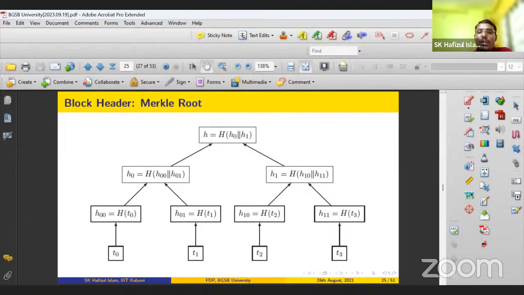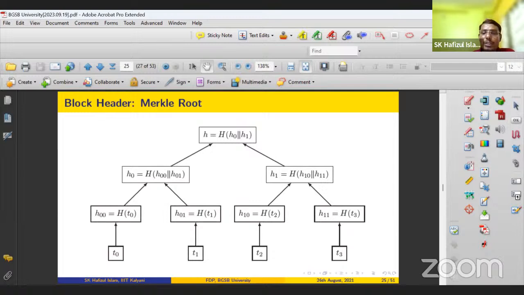Suppose this new root H prime is the hash of this H10 concatenated with this value, right? Whether this is equal to this H, the root value we have just stored. If it is, then this file is correct. So in this case, not only the file is sufficient, the other additional 2 values must be supplied by the cloud server, right? So that you can verify the digest, right?